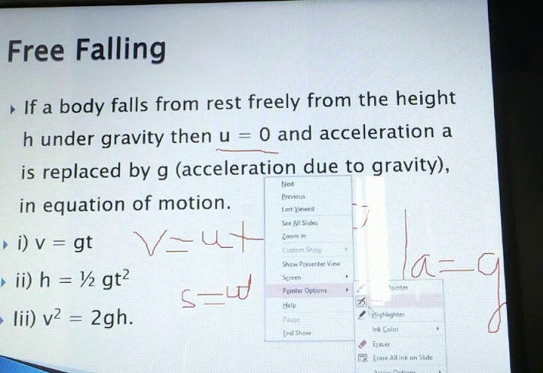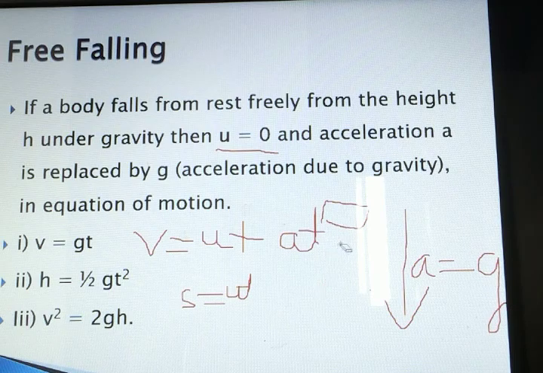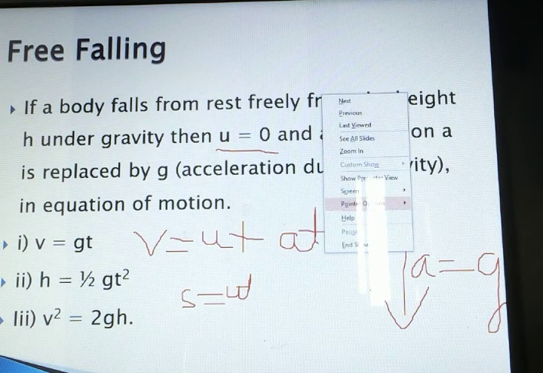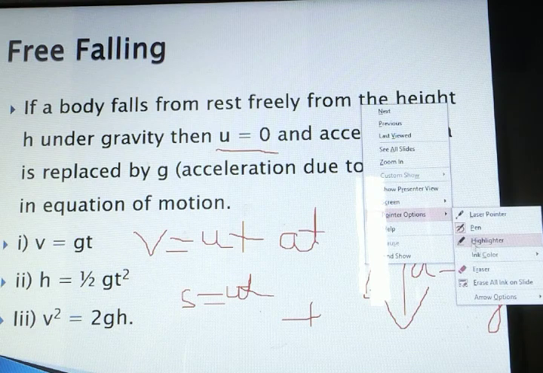s equals ut plus half, just one minute, I am getting confused.